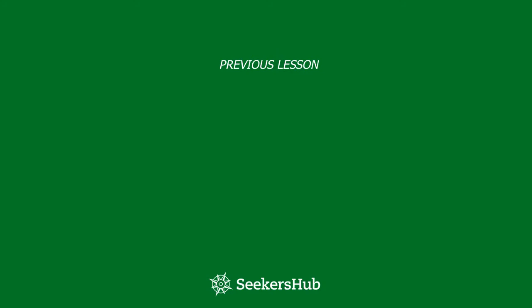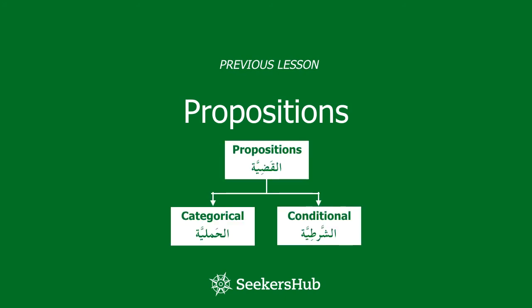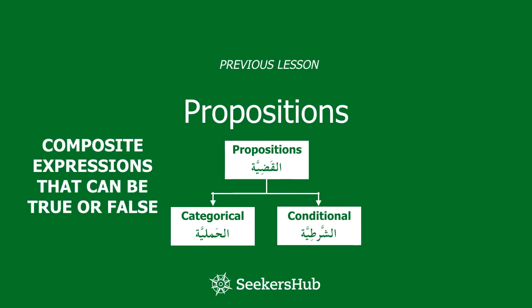In the previous lesson, we studied propositions. We saw that there are two kinds of propositions, namely categorical and conditional propositions. And we saw that a proposition is a composite expression that can be true or false. We explained the difference between categorical and conditional propositions, and we saw that categorical propositions are simple propositions, meaning they are composed of a subject and a predicate, whereas conditional propositions are composite propositions, meaning that they are composed of more than one categorical proposition.